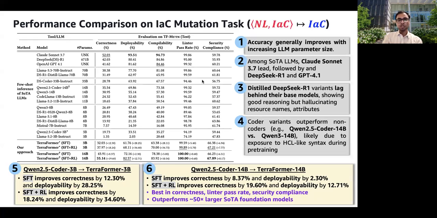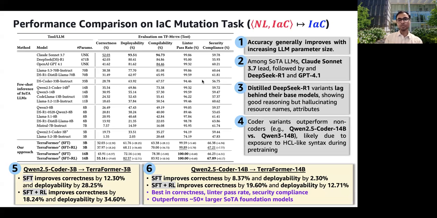And moving to the IaC mutation task, we see similar trends. The same general patterns 1, 2, 3, and 4 hold, as I mentioned in the last slide. Focusing on TerraFormer, the gains here are even more pronounced. For the 3 billion model, SFT improves correctness by 12% and deployability by 28%. And adding RL pushes those further to 18% and 35% respectively. And for the 14 billion model, SFT improves correctness by 8.3% and RL further boosts that to 19.6%.